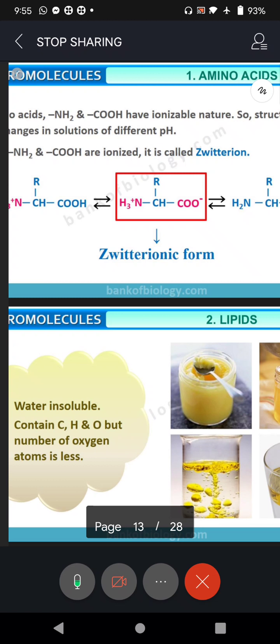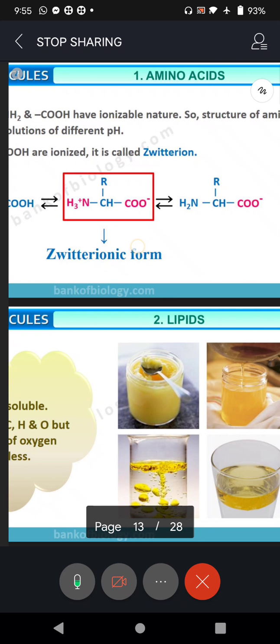It's named after the scientist who discovered this, Zwitter. So Zwitter ion is formed, you can see, with the charges NH3 plus and COO minus. And you can see here the amino group is losing one hydrogen, and the COOH group is losing one hydrogen, becoming COO minus. So this is how ionization takes place in the amino acid, and ionization leads to formation of Zwitter ion, right?